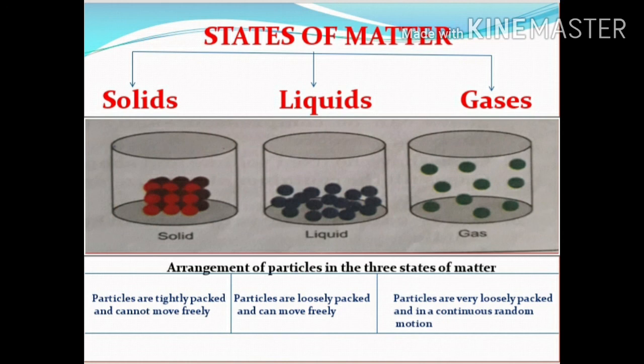Hydrogen, oxygen are examples of gases. The particles in a gas are spread out. The intermolecular bonds are weak. That is, particles are very loosely packed and in continuous random motion.